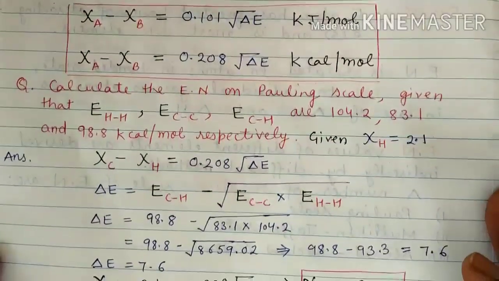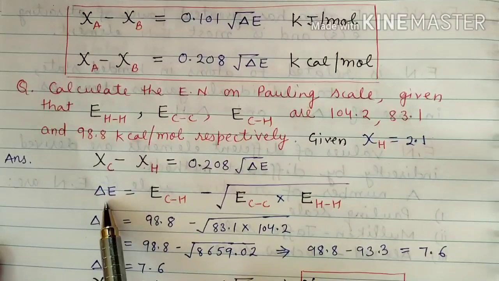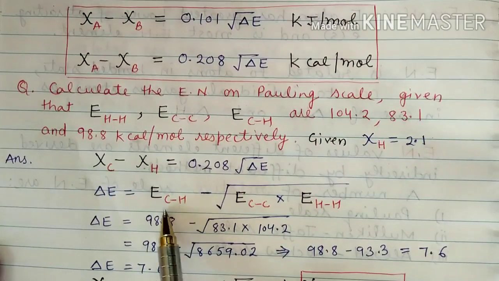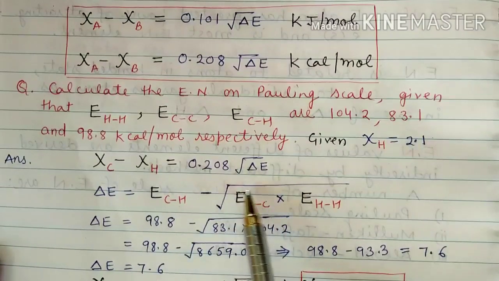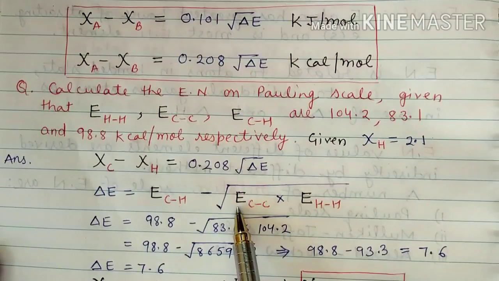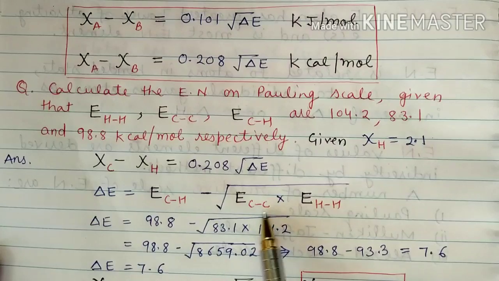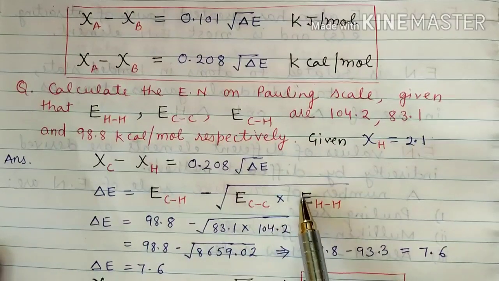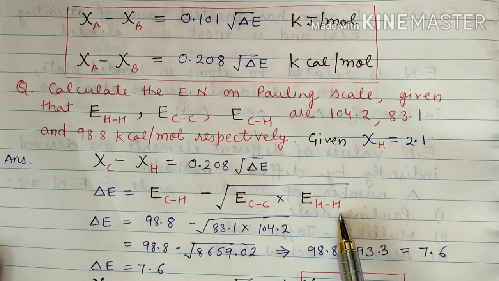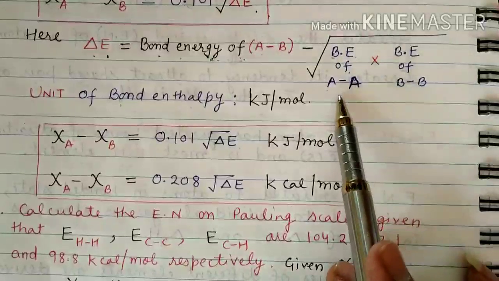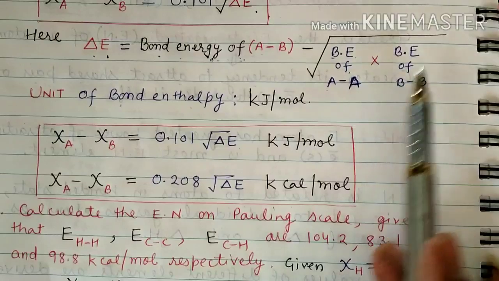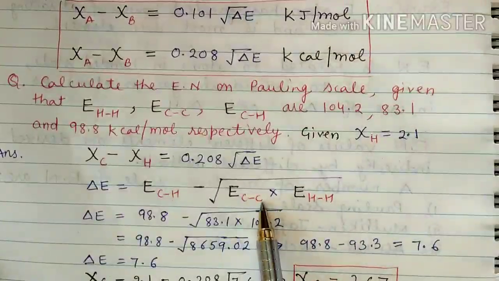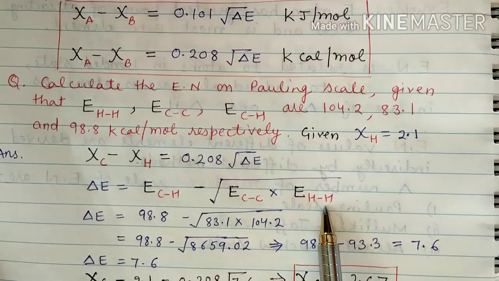The same formula is used here: delta E equals E of C-H minus the square root of the bond enthalpy of the carbon-carbon bond multiplied by that of the hydrogen-hydrogen bond.